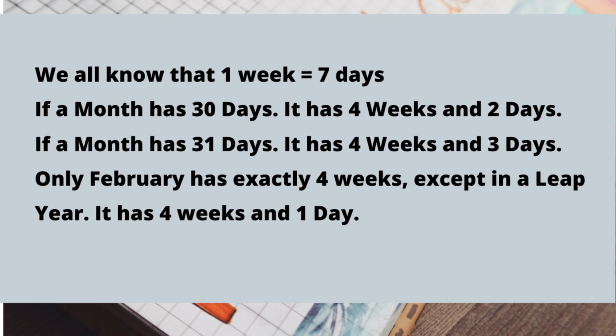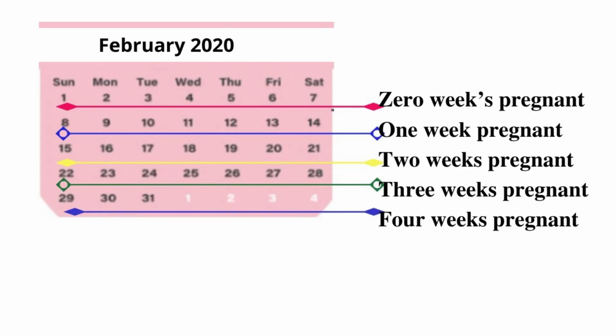We all know that 1 week has 7 days and 1 month has 30 days and it has 4 weeks and 2 days. Sometimes a month also has 31 days and it has 4 weeks and 3 days. So this depends upon our cycle length as well. So here I have taken for example 1st Feb 2020 was my period date or your period date. Okay, and I missed my period on 1st March 2020. As per pregnancy's rule, it's going to be calculated as 0 weeks pregnant.